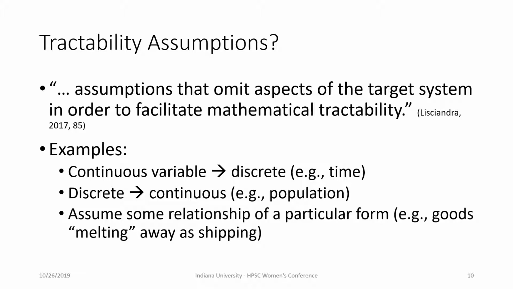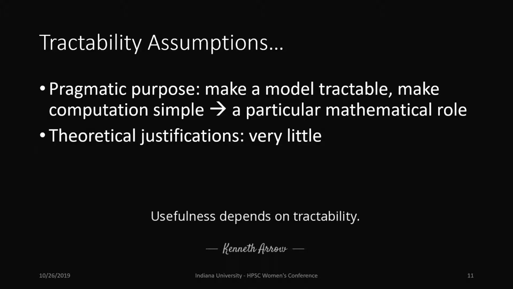For example, representing continuous time as discrete, which is a common trick in computer simulation, or treating population size as continuous when it is discrete in reality. Other examples include assuming some relationship to be of a particular form or property, like assuming goods will melt away during shipping. We'll go into details of this shipping example later.